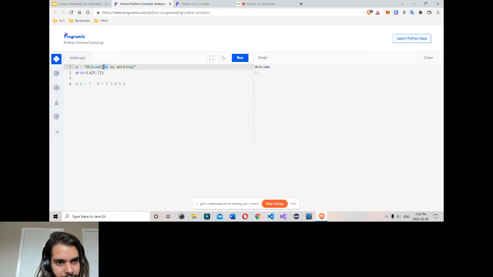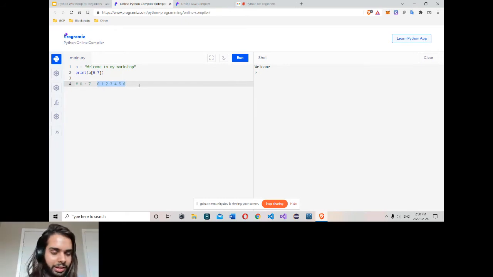The 7th was a space, so 7 is not included. The first element is included, the last is not included. I use the syntax first element, colon, last element, and it will give you all the elements within. It's simply a way to slice a string.